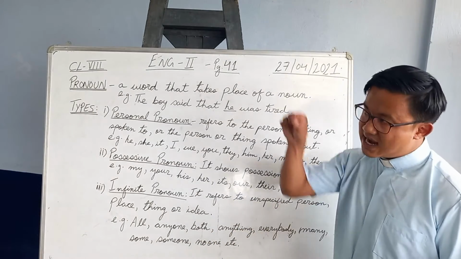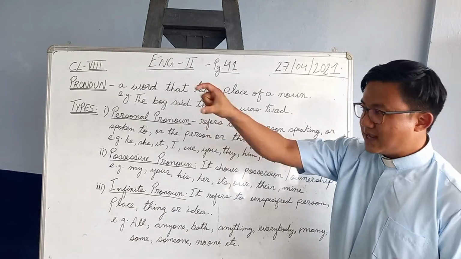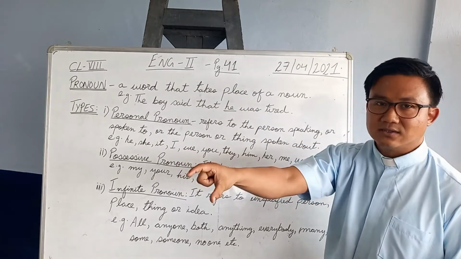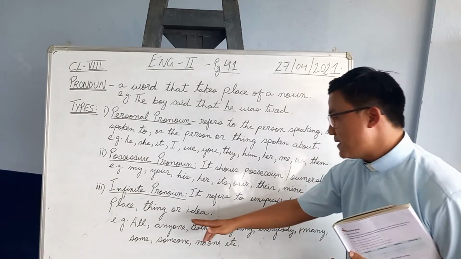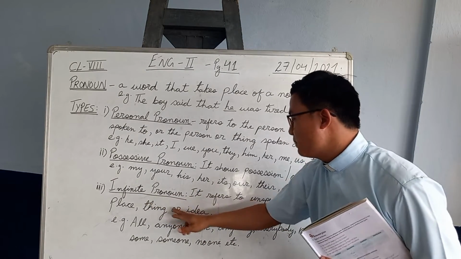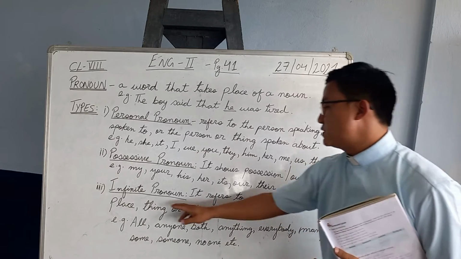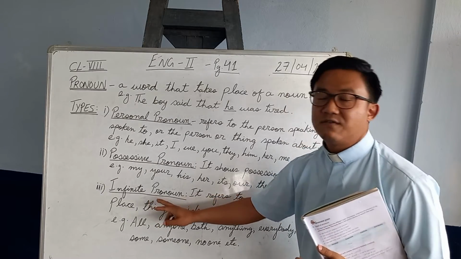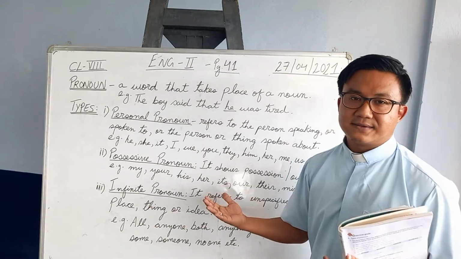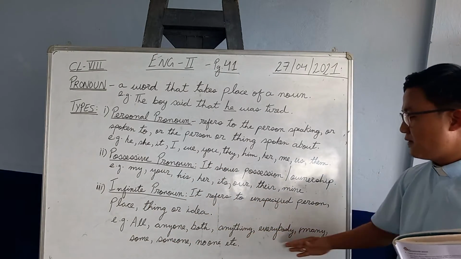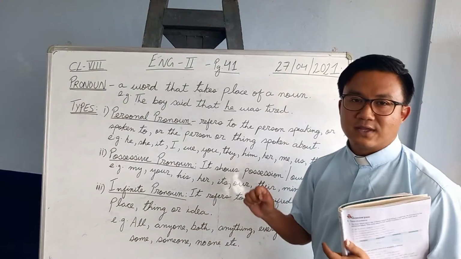anything. It's not that particular thing. It's book, that umbrella, or that thing. Not particular thing, but anything. So unspecified pronoun or indefinite pronoun means refers to unspecified person, place, or a thing. So indefinite pronoun means that. Example, the set of examples are here. So kindly go through this.